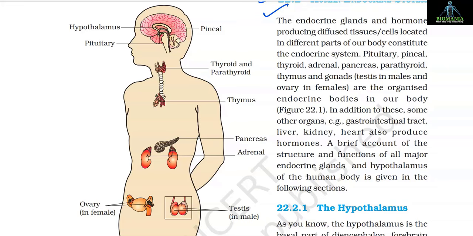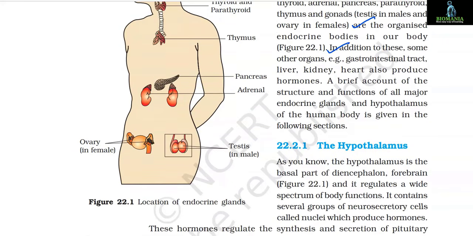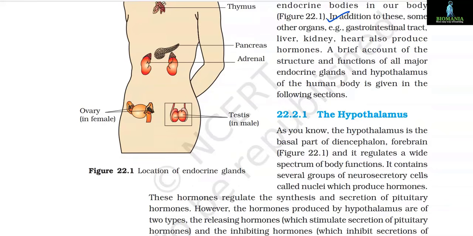Pituitary, pineal, thyroid, adrenal, pancreas, parathyroid, thymus and gonads, testis in males and ovary in females, are the organized endocrine bodies in our body. In addition to these, some other organs, for example gastrointestinal tract, liver, kidney, heart also produce hormones. A brief account of the structure and function of all endocrine glands and hypothalamus of the human body is given in the following sections.